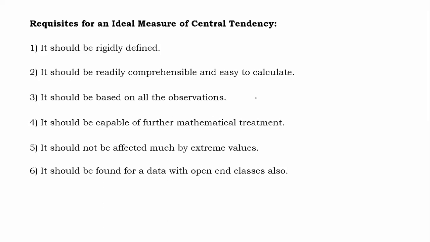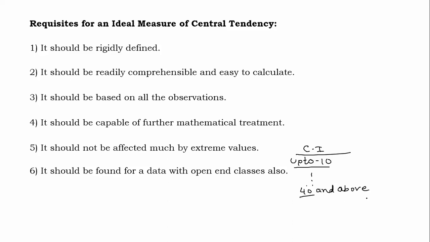Now, what are open-end classes? Let me tell you that if there is a one column class interval, suppose 0 to 10, this is not open-end, this is closed-end, because we know both the upper limit as well as the lower limit. But if I say up to 10, and if my last is 40 and above, in this case I know the lower limit, but I do not know the upper limit.